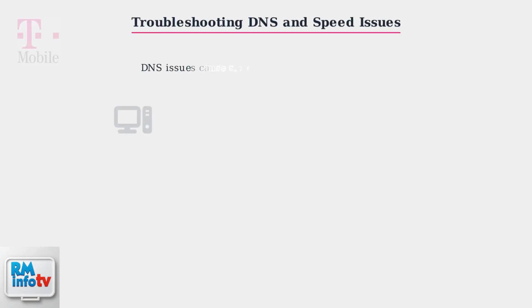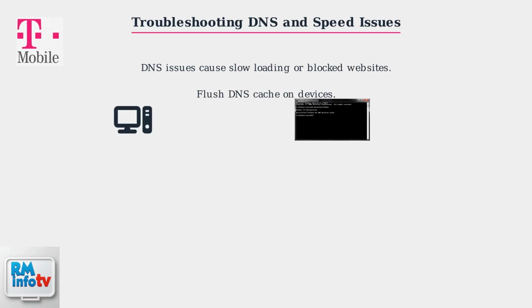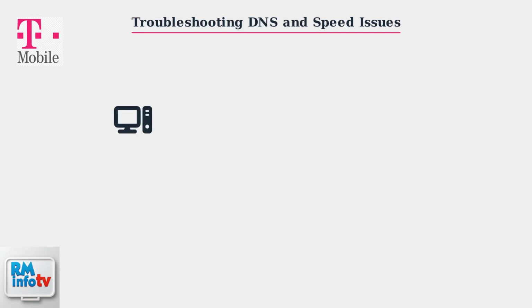DNS issues can cause slow loading times or prevent you from accessing websites. T-Mobile uses dynamic DNS servers, but sometimes these can experience issues. Try flushing the DNS cache on your devices or manually changing your DNS servers to Google's public servers 8.8.8.8 and 8.8.4.4 in your router settings.